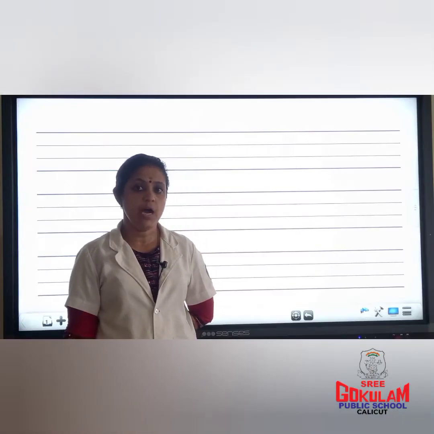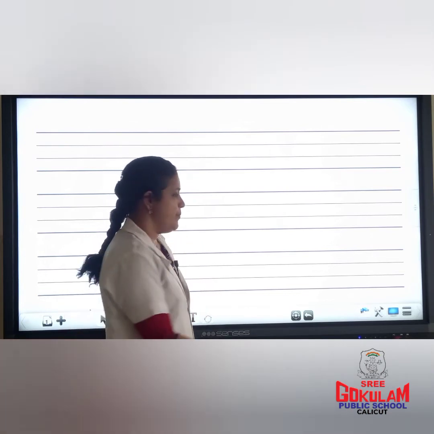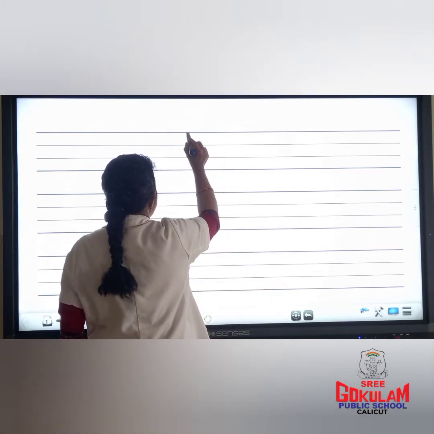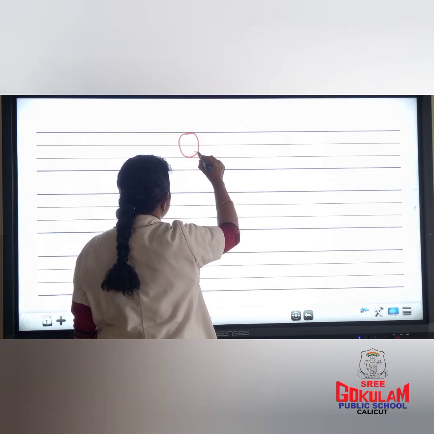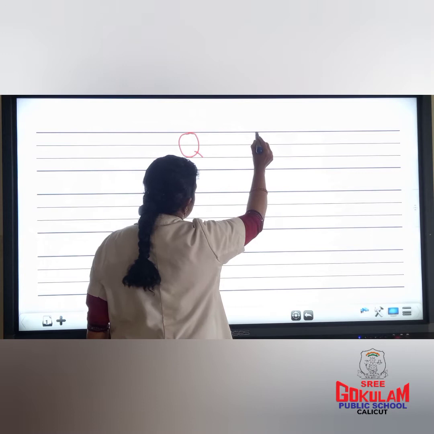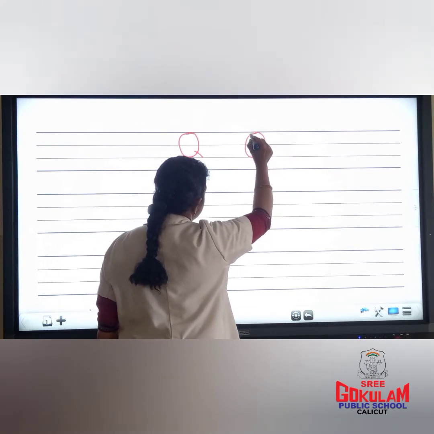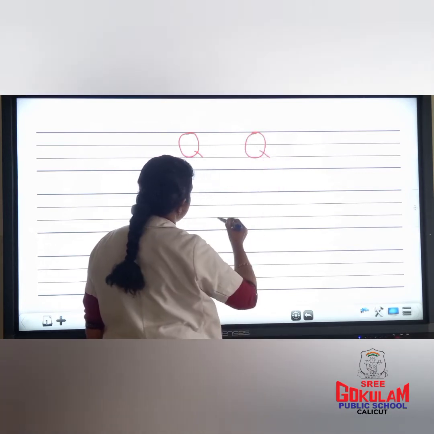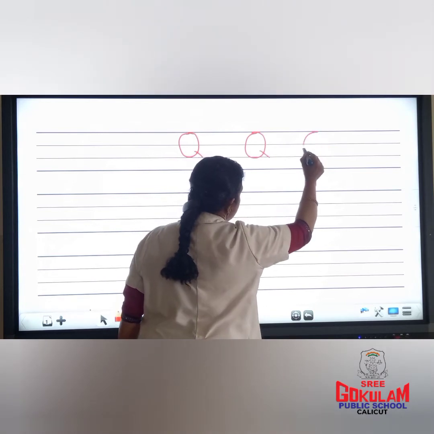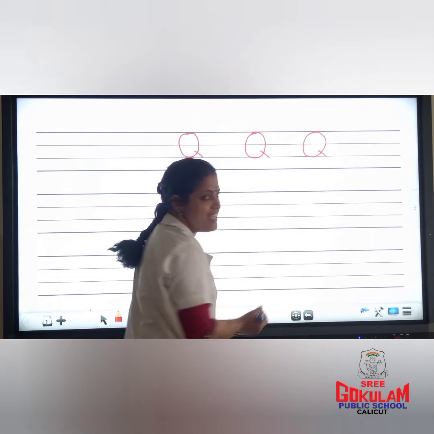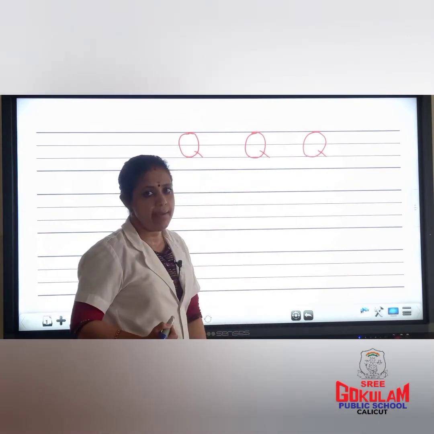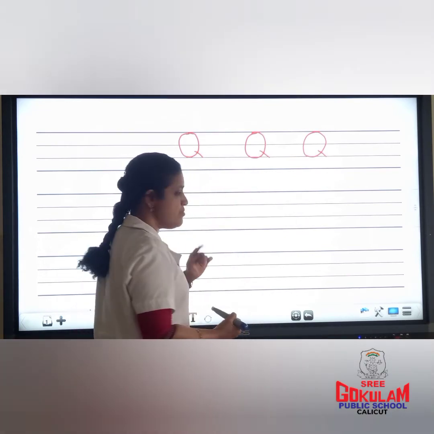Next, we will learn how to write letter Q. Capital letter Q. Children, which letter is this? Capital letter Q. Next, small letter q.